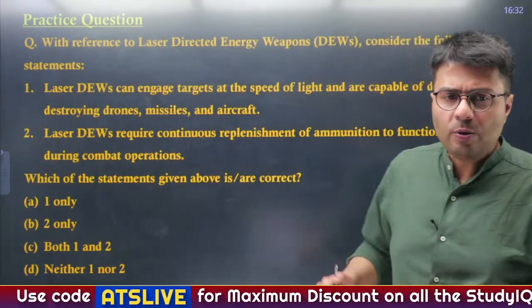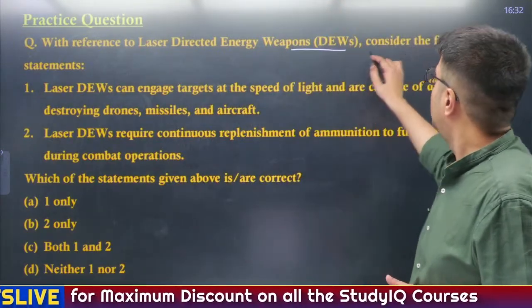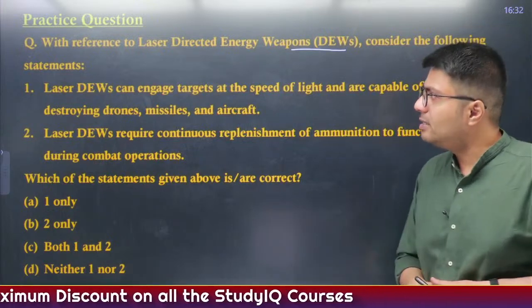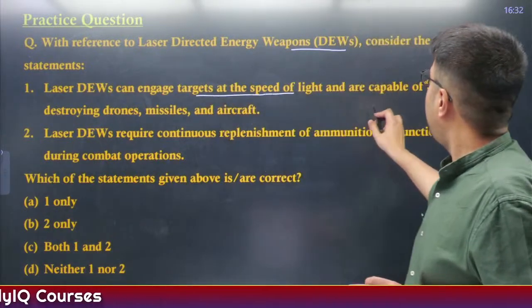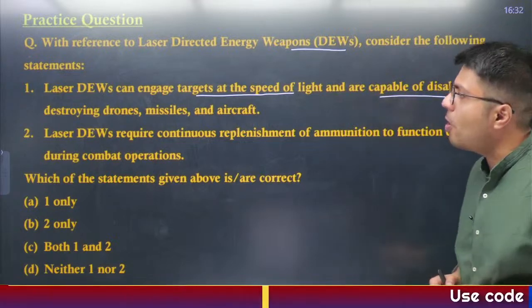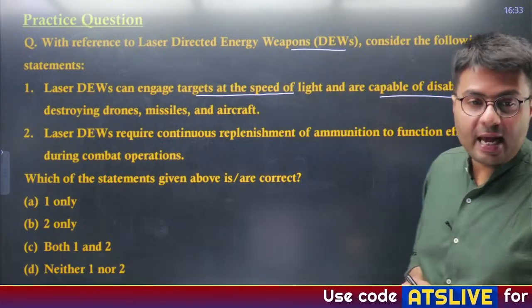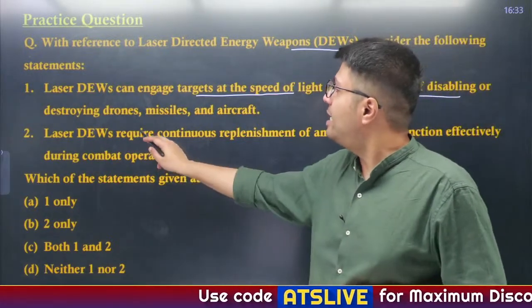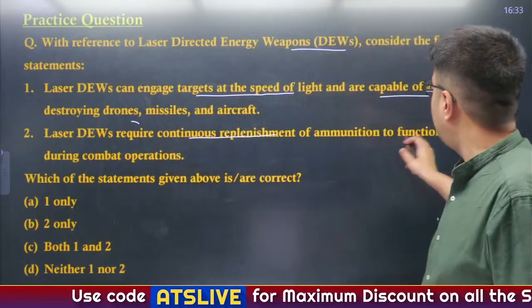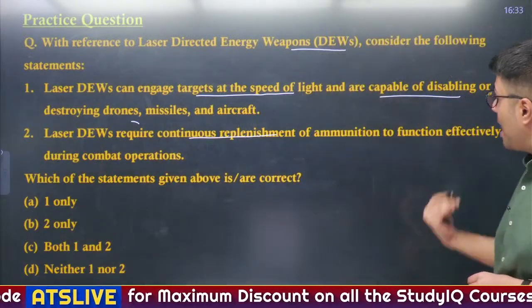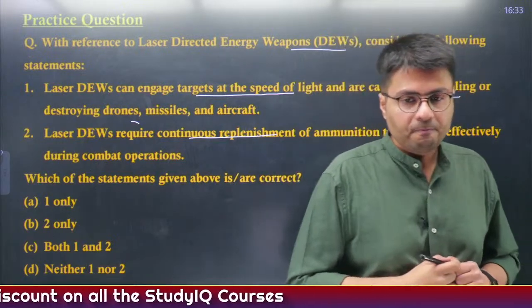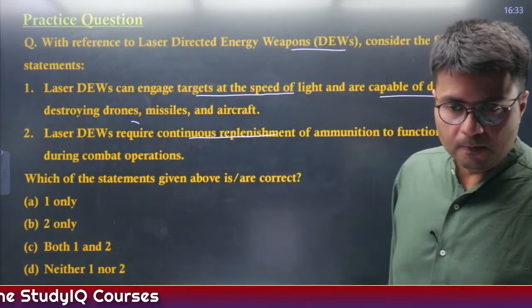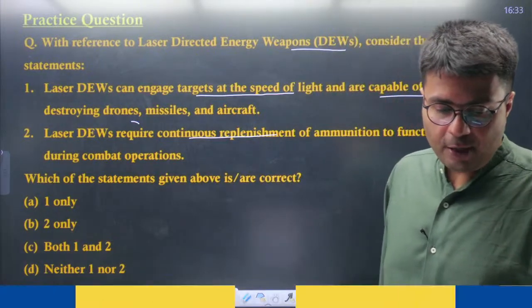With reference to laser directed energy weapons, consider the following statements. One: Laser DEWs can engage targets at the speed of light and are capable of disabling or destroying drones, missiles and aircraft. Two: Similarly, laser DEWs require continuous replenishment of ammunition to function effectively during combat operations. Which is the correct answer? Please do let me know.